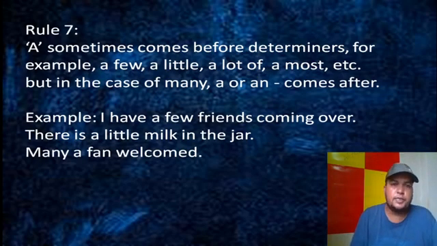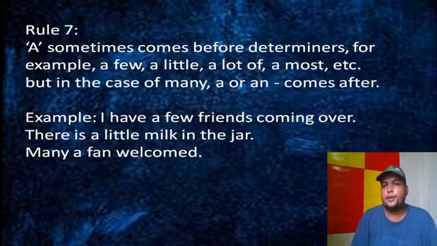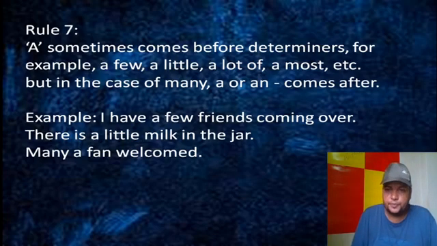Rule 7 says a sometimes comes before determiners. For example, a few, a little, a lot of, a most, etc. But in the case of many, a or an comes later. Look at the things. A determiner is a word which determines, like it defines. I have a few friends.